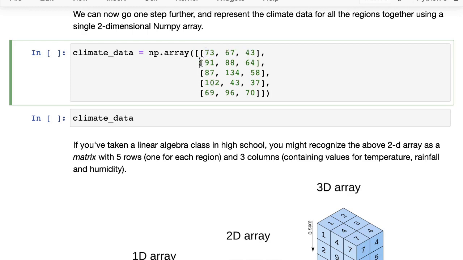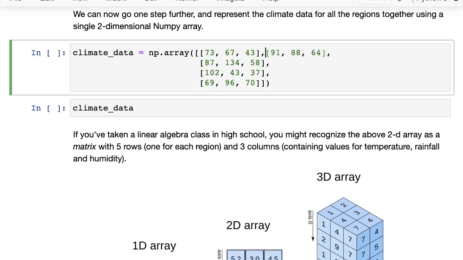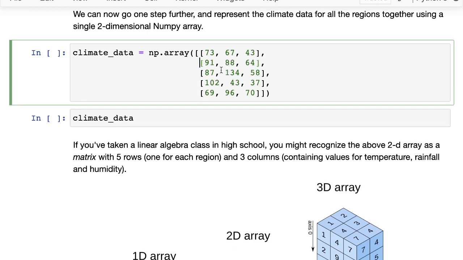And I've written it in this fashion, but you don't have to, you can write them all on the same line. But it helps to look at it like this, because if you've taken a linear algebra class in high school, you might recognize that this is what is called a matrix. Or if not, you can just look at it as a table of values, and it has 5 rows, one for each data point, and it has 3 columns, one for temperature, rainfall, and humidity each.